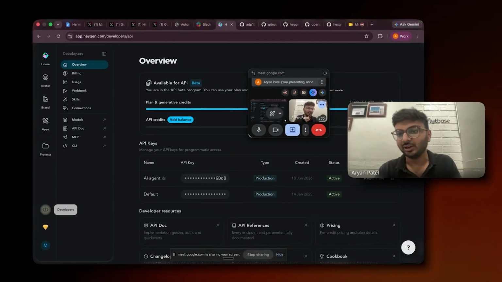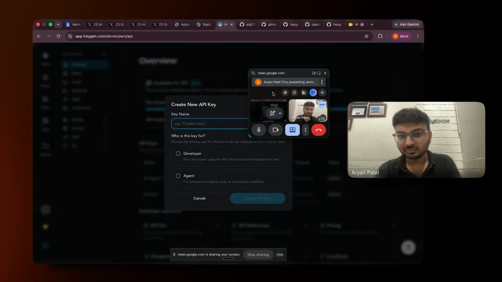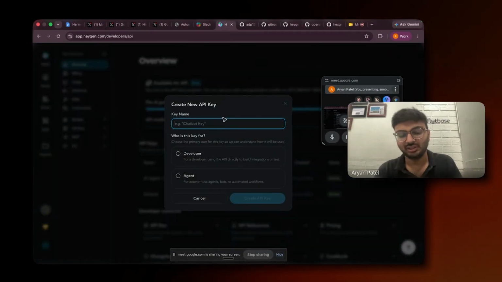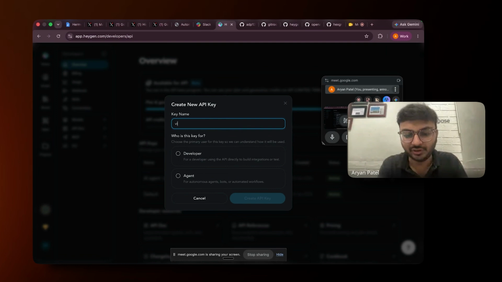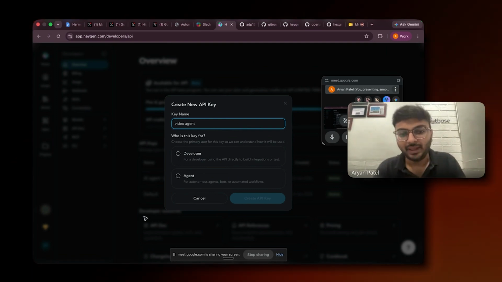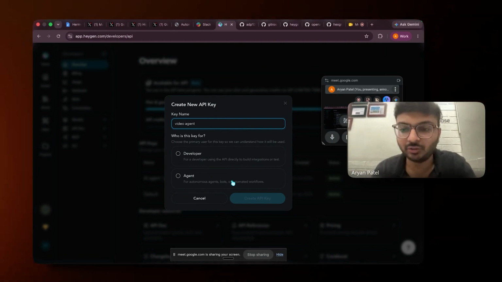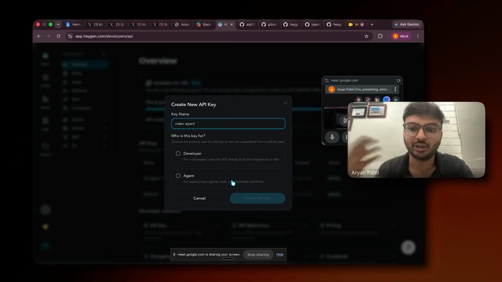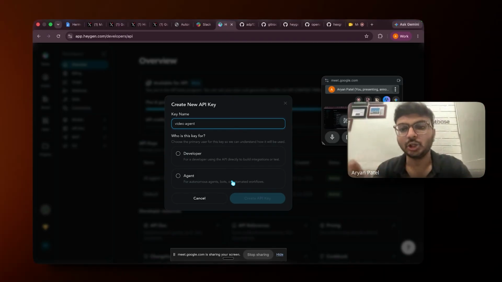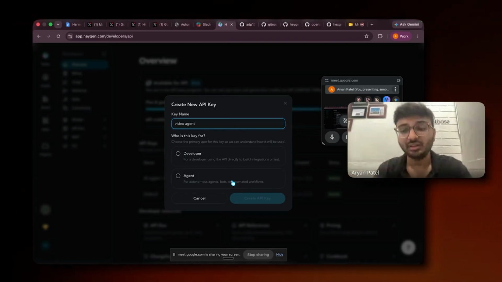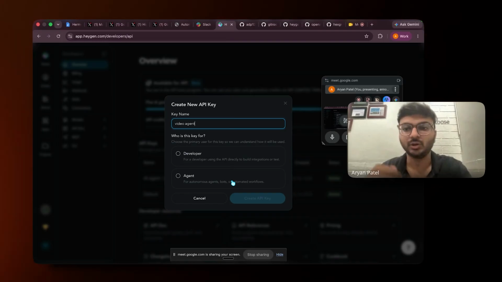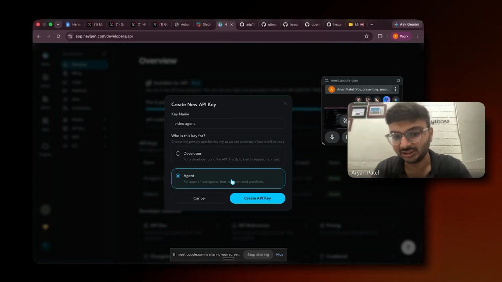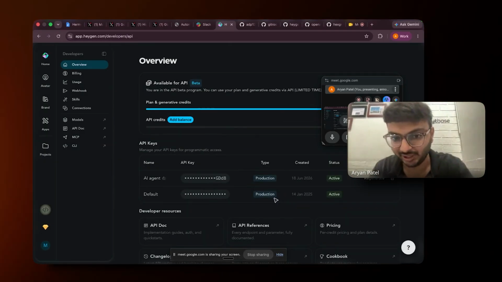Just click on this create API key. You need to name it, and maybe I will just say video agent. And we don't want it for a developer to build something on it. We wanted the agent to autonomously click on the video, generate the video and give it back. So we'll just go with the agent and create the API key.